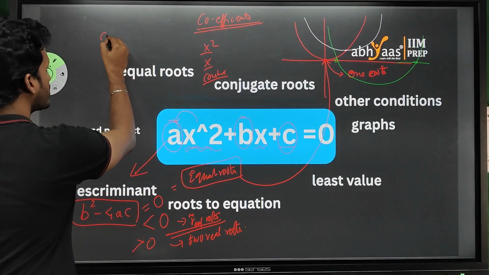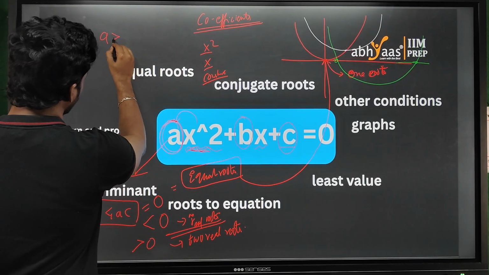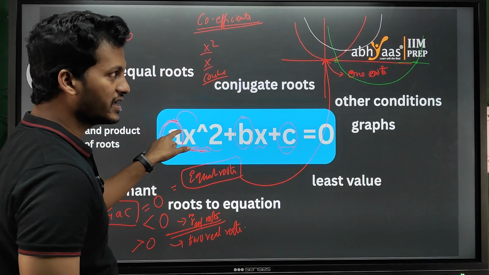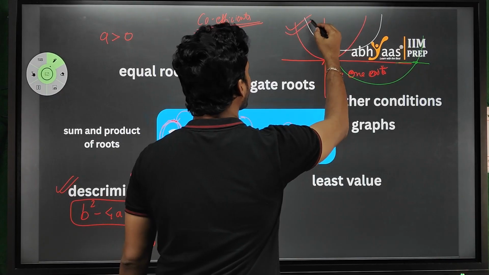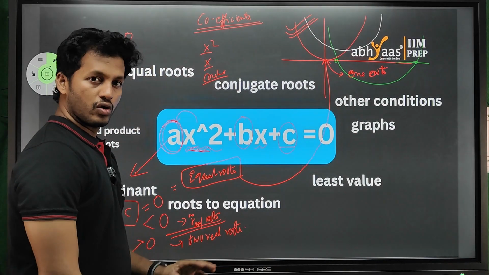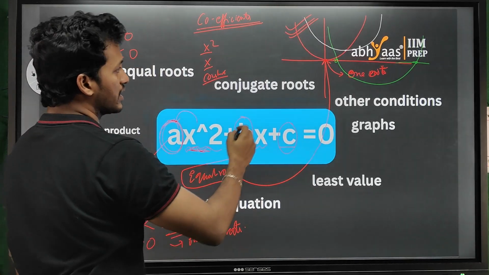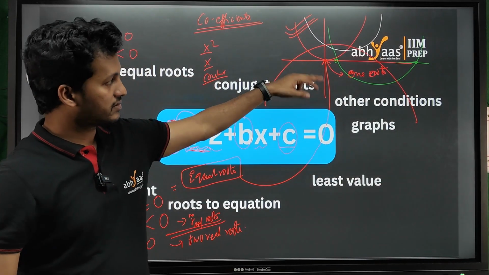Whenever your coefficient of x square, that is this a, is greater than 0, the parabola will always open upwards. Okay, and if it is less than 0, it will open downwards, like that.